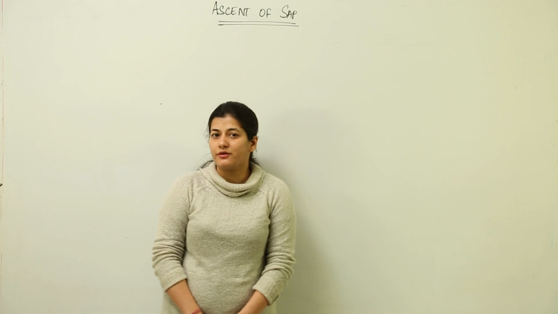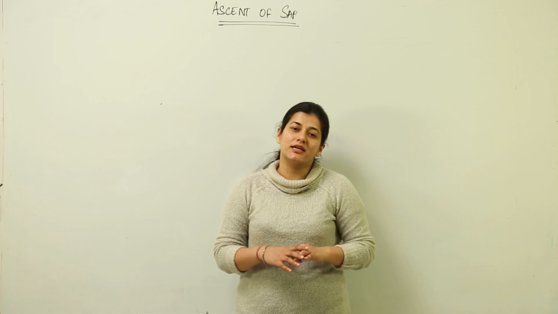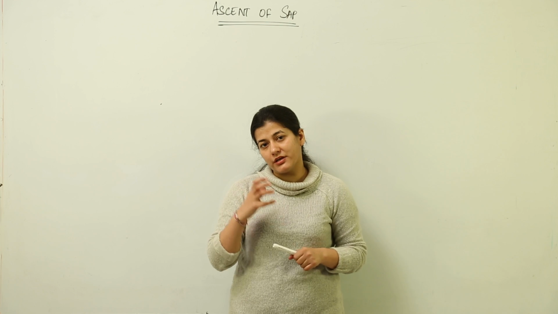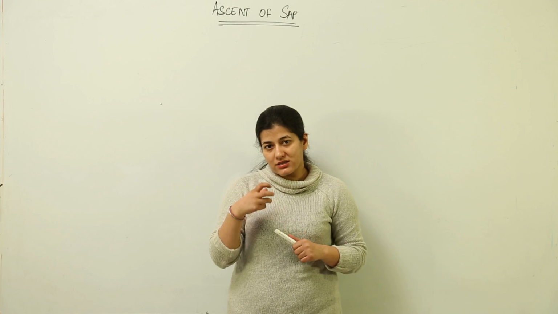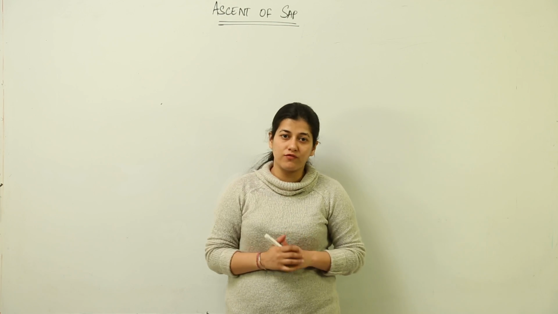Now we're going to talk about ascent of sap. In the significance of transpiration, we had discussed that the role of transpiration is so important because it brings about the ascent of sap from the root hair till the leaves, and it is the transpiration pull which is responsible for bringing up that column of water.